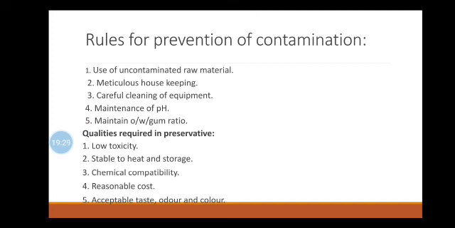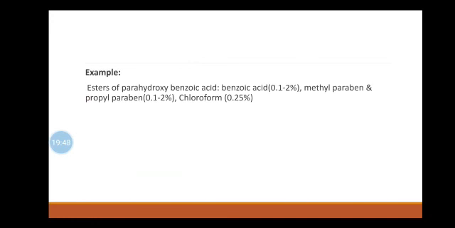In order to preserve an emulsion, the following qualities are required in a good preservative: low toxicity, stability to heat and storage, chemical compatibility, reasonable cost, and acceptable taste, odor, and color. In order to preserve an emulsion properly, it is desirable that, along with maintaining the above precautions to avoid contamination, a suitable preservative is also included in the formulation of an emulsion.